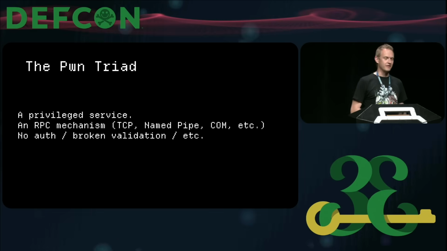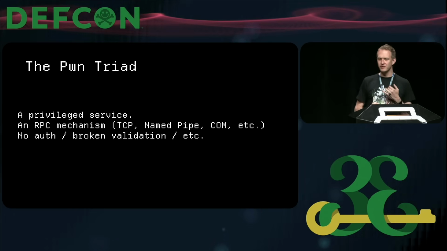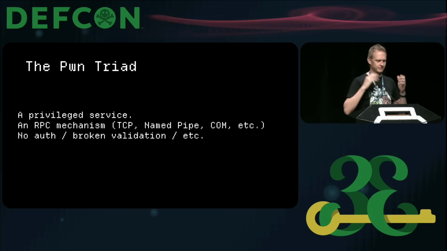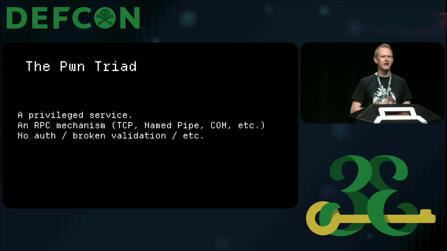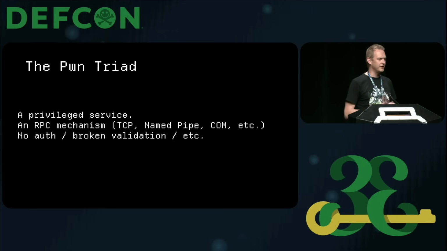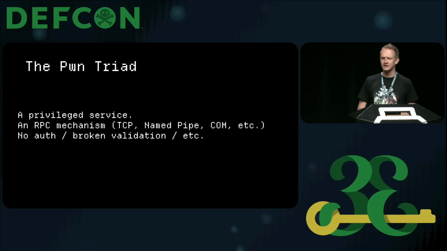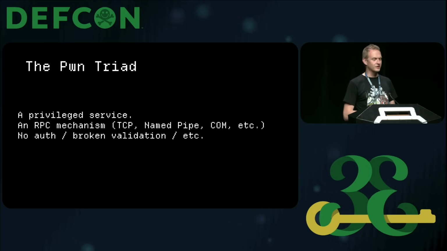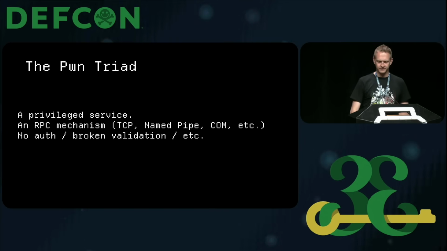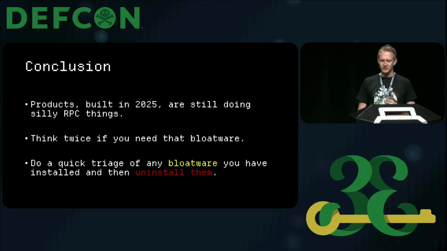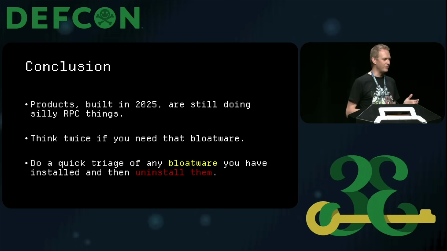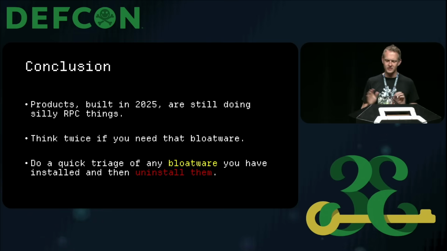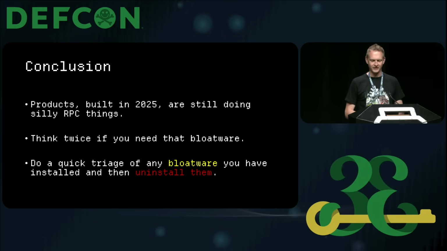I want to leave you with this idea of what I'm going to call the pwn triad. If you find a privileged service that has an RPC mechanism, be it a named pipe, COM object, TCP, whatever you think you're having, check if there's an authentication or a validation issue, which there probably is, and you will find a vulnerability. In fact, this could also just be a recipe for free CVEs. In conclusion, I think products built in 2025 doing silly RPC things like this is really unnecessary. In fact, if you think you need that bloatware, think twice. There's probably better resources to get that. And if you want to go CVE hunting, check what you have installed right now. And just before you uninstall them, maybe you can get a free bug.